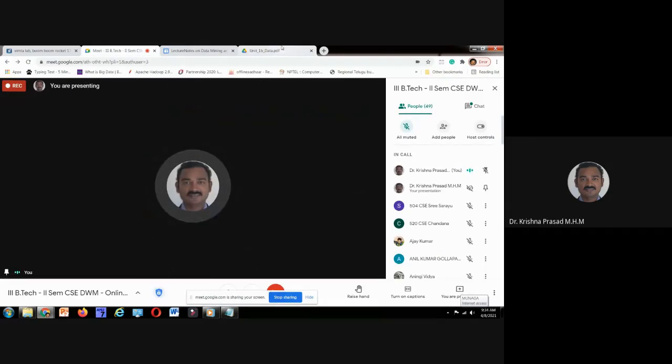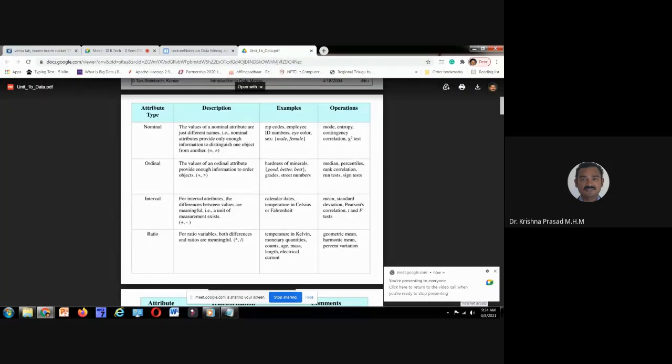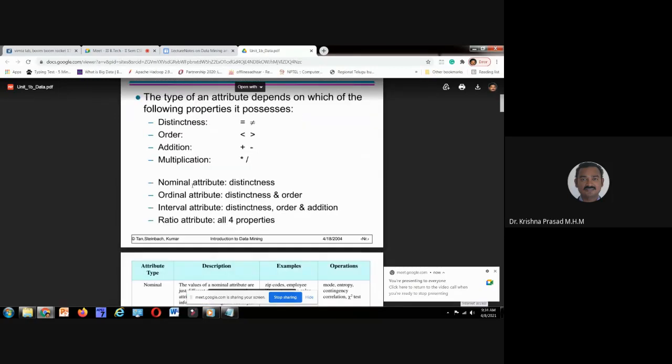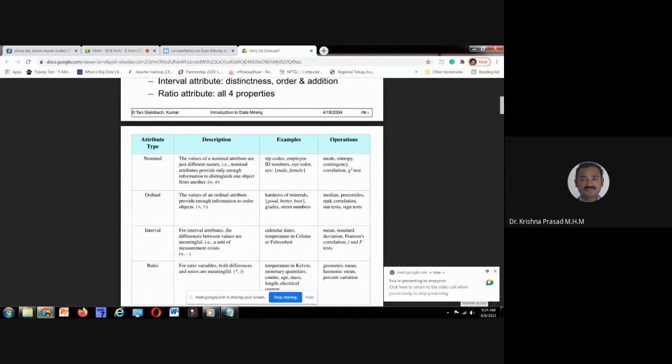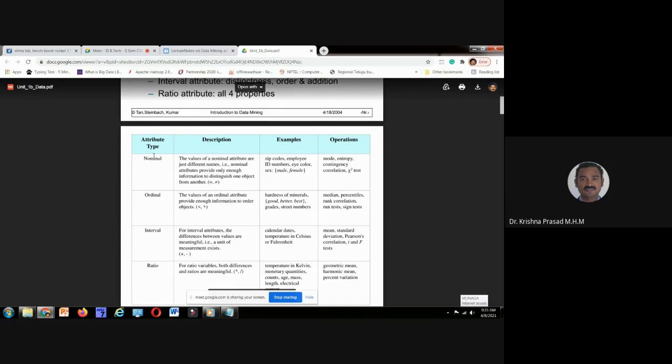Coming to this one, this is another important slide. Please remember: attribute type, description, examples, and operations. We have discussed these things. Nominal attributes support only distinctness. The values of a nominal attribute are just different names, like the name of the student. While preparing the student database, I will collect your name also. What can I do with that attribute? To identify the person, that's all. For getting information or predicting future trends, this name will not support. That's why it is called a nominal attribute.